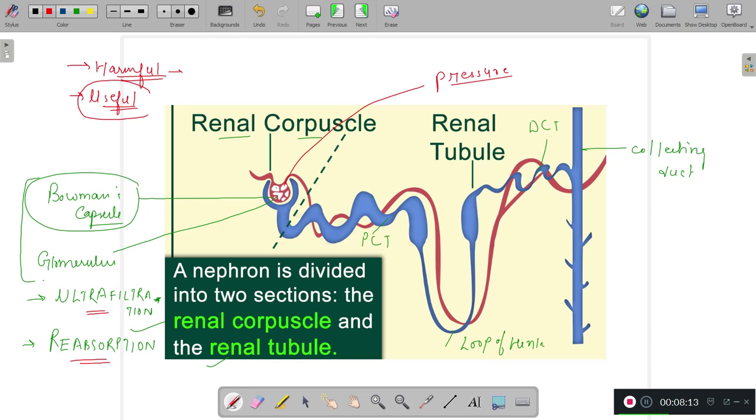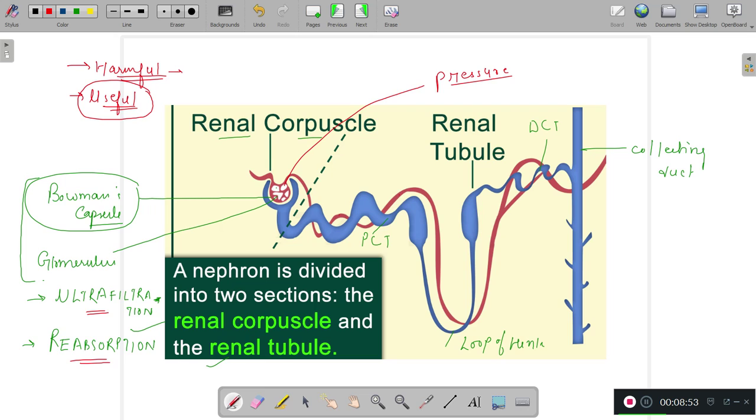Actually, the useful substances should not be passed out through the urine, because they are useful for the body, and that is why the second step is reabsorption, where the useful substances are reabsorbed in the blood. When the filtrate passes through here, selective reabsorption takes place. You can see this capillary here. The blood capillaries surround the tubule, and the useful substances are reabsorbed in the blood capillary. So these are the two steps.